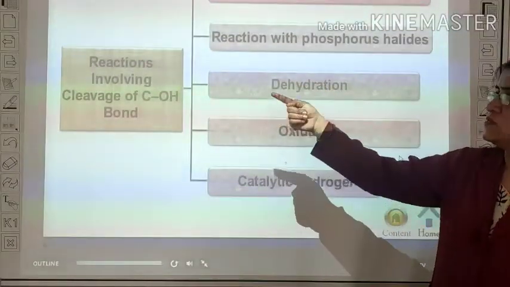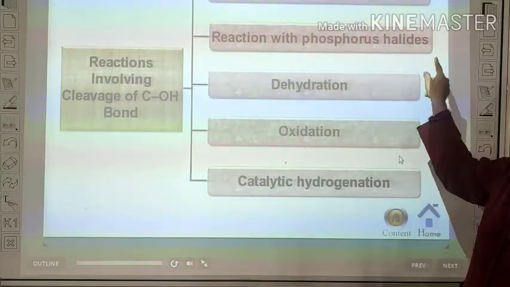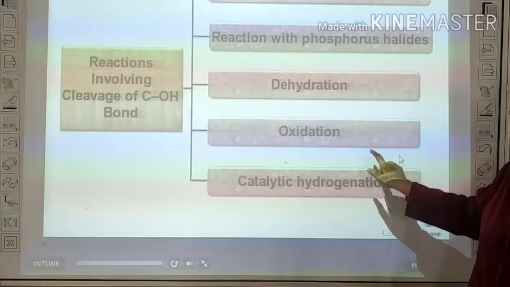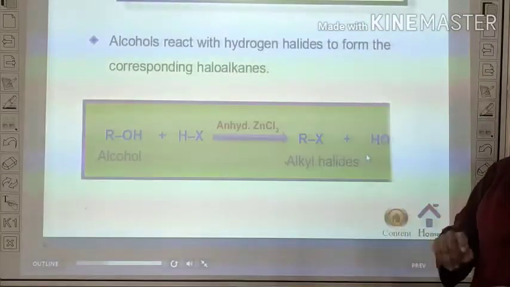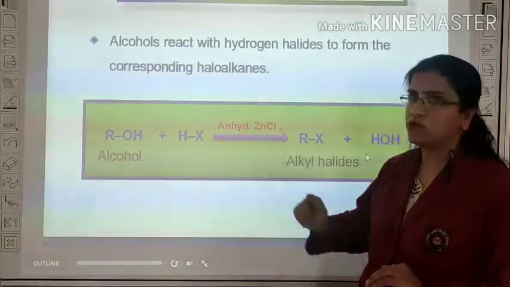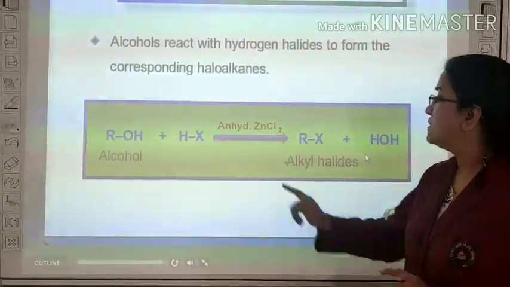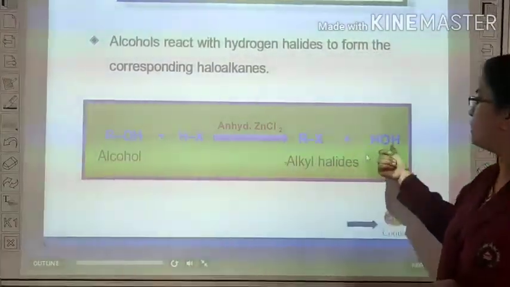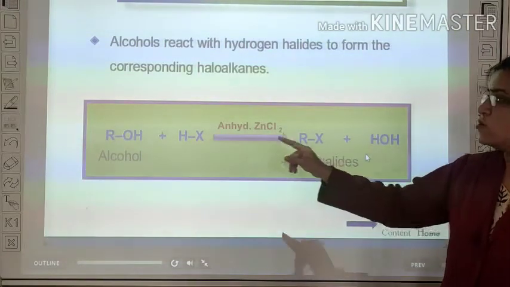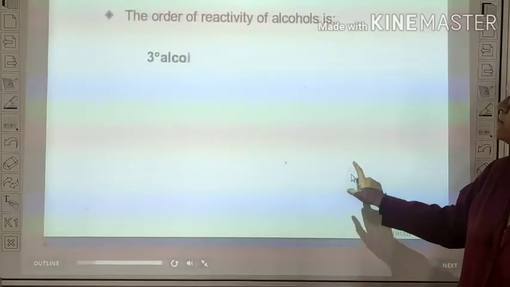Next, reactions involving cleavage of the C-OH bond. These include reaction with hydrogen halide, reaction with phosphorus halide, dehydration, oxidation, and catalytic hydrogenation. First, reaction with hydrogen halide. When alcohol reacts with hydrogen halide in the presence of anhydrous zinc chloride, H and OH are removed in the form of water, and what you get is alkyl halide. So, when alcohol reacts with hydrogen halide, the answer is alkyl halide.